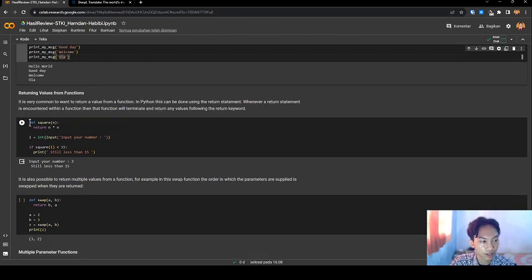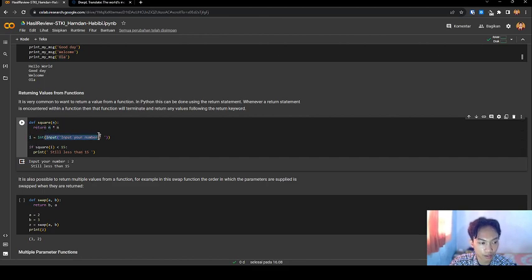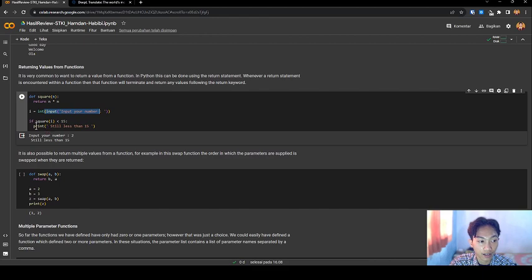Let's see the code. I have a function square with variable n. I return n multiplied by n. I input a number E, and if square E is less than 15, print less than 15. Let's see the code. I run the code.